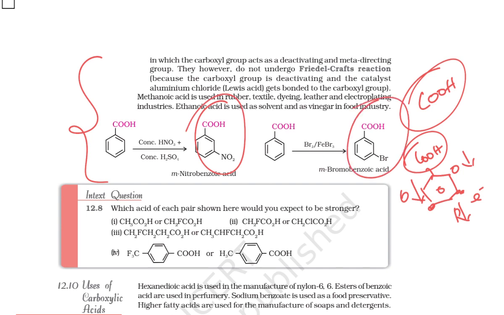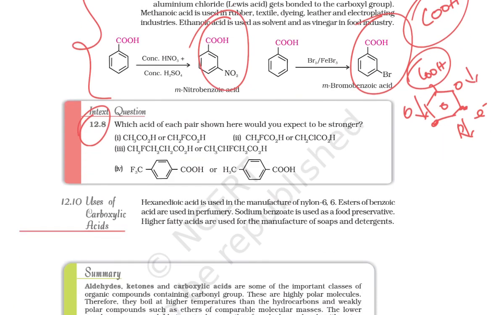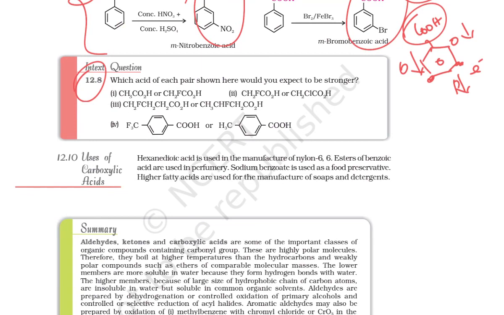meta-bromobenzoic acid. So there is a question, 12.8. We will solve this. Here two acids are given. Here CH3 is there, but in the other case CH2F is there. F is more electronegative compared to hydrogen, so the F containing compound is the stronger acid. In another case Cl is there and fluorine is there. Fluorine is more electronegative compared to chlorine, so the fluorine containing compound is more acidic.